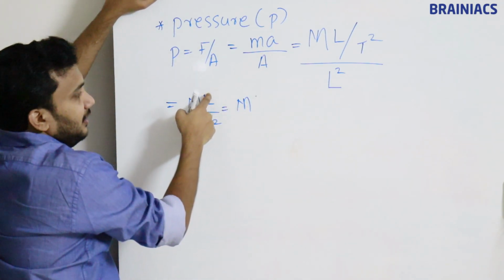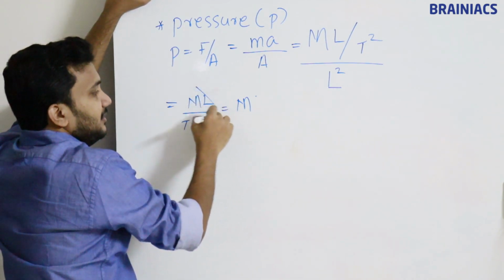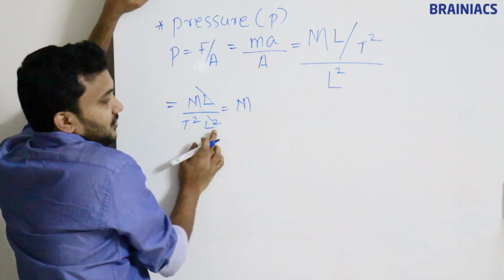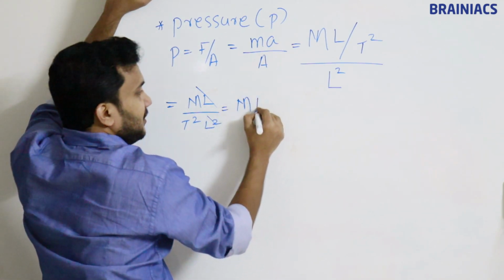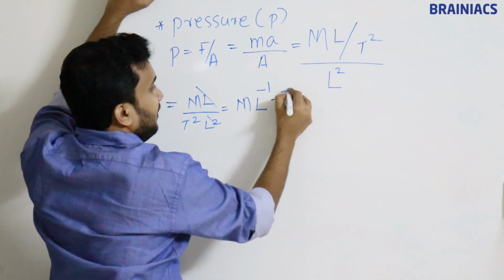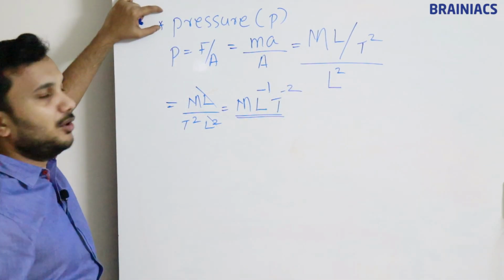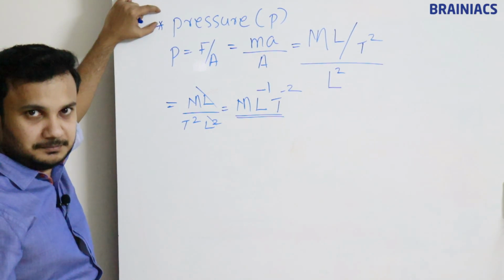Here L in the power 1, L in the power 2, so one L gets cancelled. The extra L power minus 1 goes to the numerator: M L power minus 1 T power minus 2. This is the dimension formula of pressure.